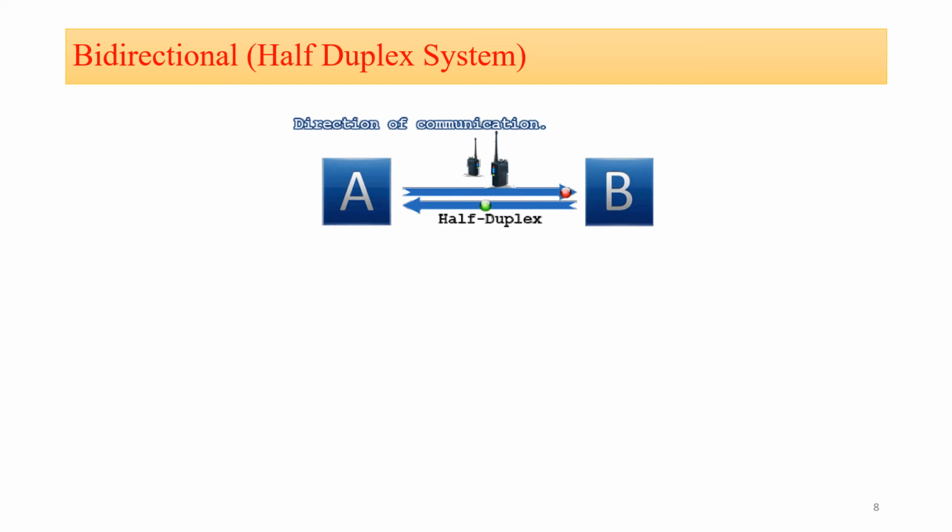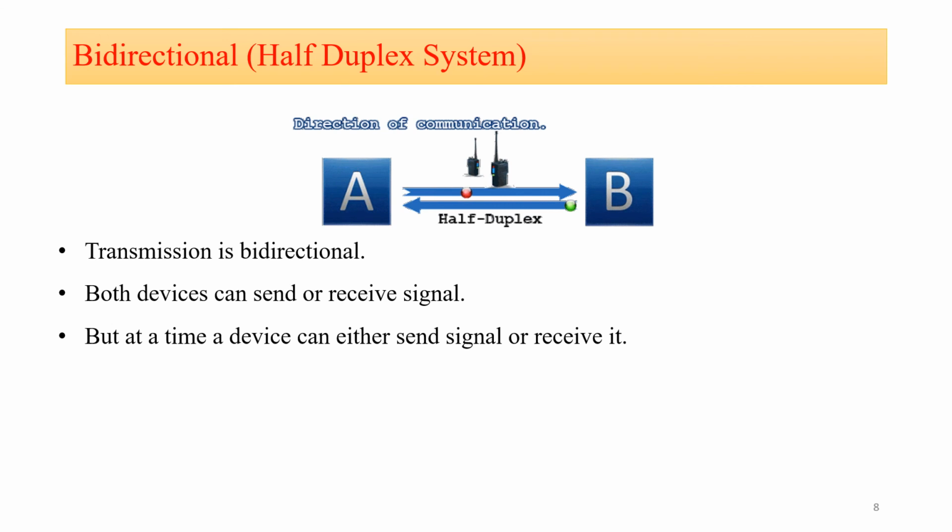Now the second mode of transmission, that is half duplex system, and half duplex system is the bidirectional mode of transmission. Now if you see the picture, here two devices are used, that is device A and device B. Now if you see the communication, device A is transmitting the information, device B is also transmitting the information. So in bidirectional or half duplex system, the transmission is bidirectional, means both the devices, that is device A as well as device B, are transmitting the information.